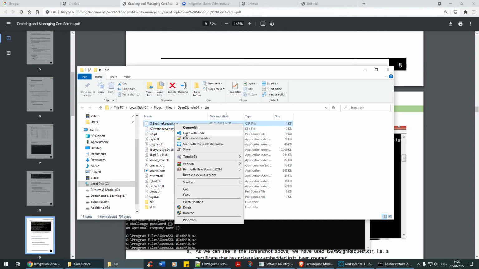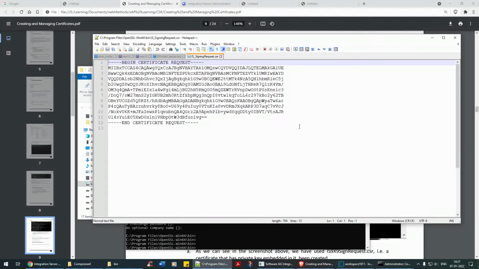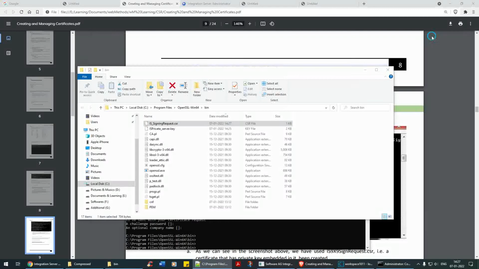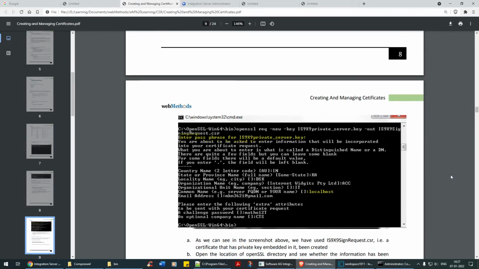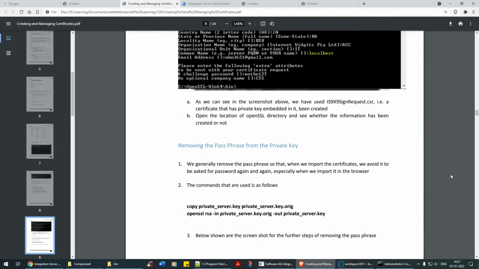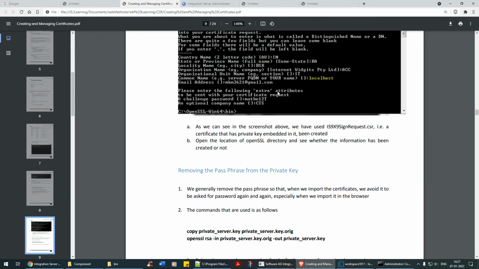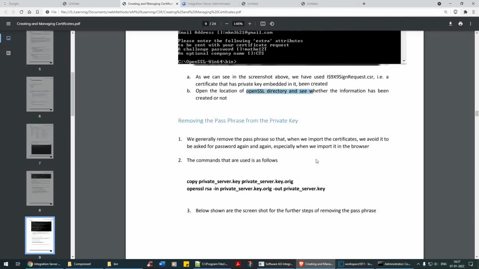Now let's open the CSR and see what it contains. It also contains the request. Okay, cool. So we have created the private key, and we have created a signing request. Great. Now as we can see here in the screenshot, we have created some other signing request. Once you open the location of the directory, see whether the information has been created. It has been created. Removing the passphrase from the private key.